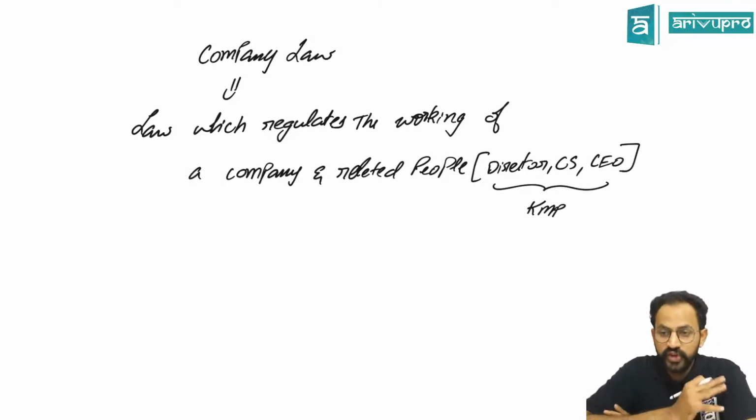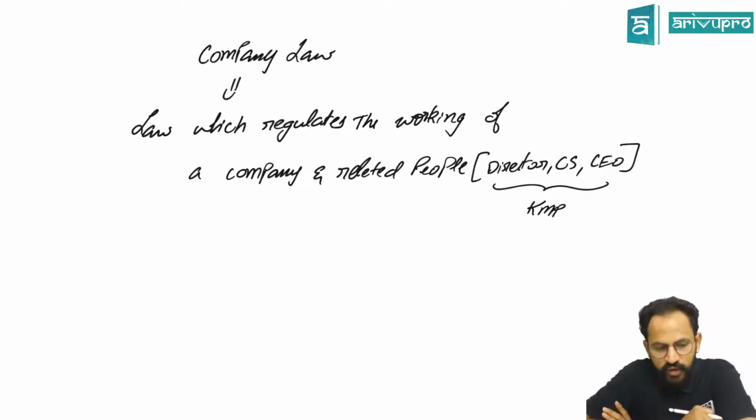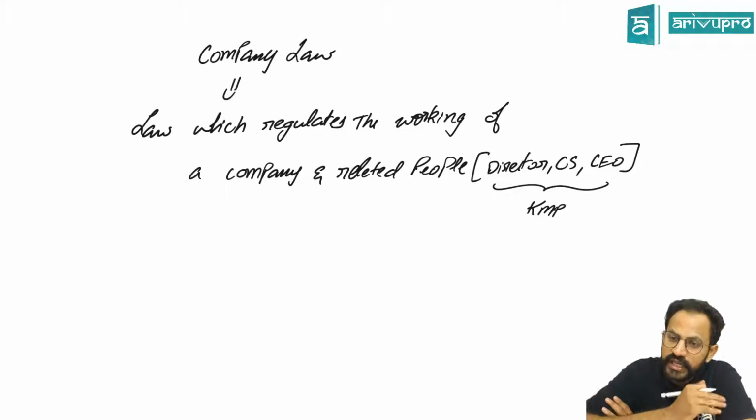So, sir, what is this company law then? Now, for example, in our previous chapter, we saw that there are so many companies. Now, you tell me, you as an individual, if you want to live in this society, there are so many laws which govern you to live peacefully in a society so that you do not harm someone. For example, if you go and hit someone, then it will become a tort.